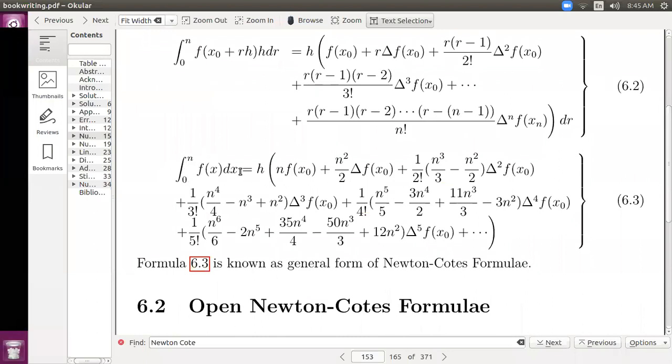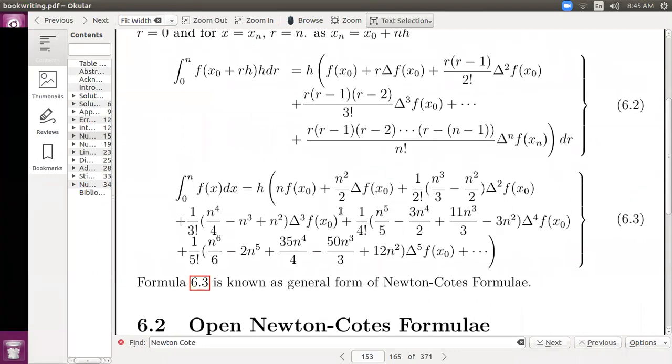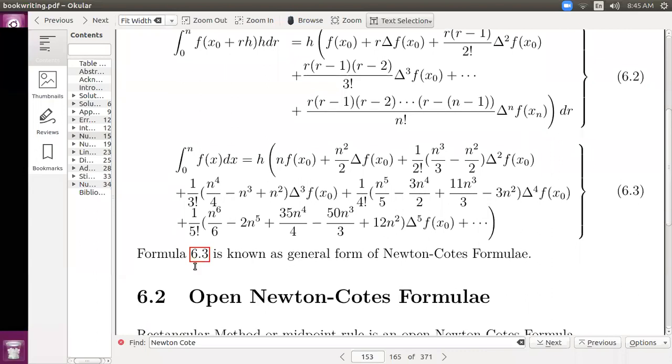The integral of f(x) dx can be written as h times [n f(x0) plus n squared over 2 delta f(x0) plus 1 over 2 factorial (n cubed over 3 minus n squared over 2) delta squared f(x0)]. So this can be written in this form, and this formula is known as the general form of the Newton Cotes formula.